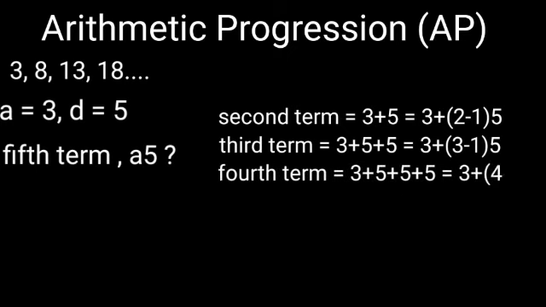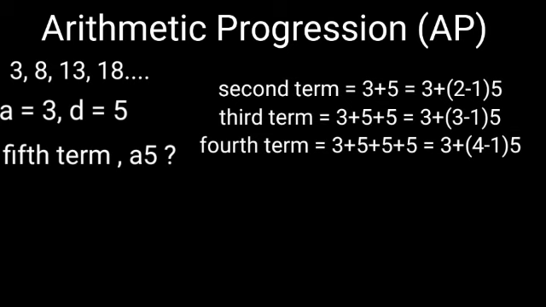Third term, 3 plus 5 plus 5. 8 plus 5 gives us, yes, the third term, that is 13. But can I write 3 plus 5 plus 5 as the first term plus the common difference, and one more common difference? Yes, it gives me the same 13. Therefore, 3 plus 2 into 5, can it be written? Yes, the same 2 can be written in the form of 3 plus 3 minus 1 into 5. That is for the third term.